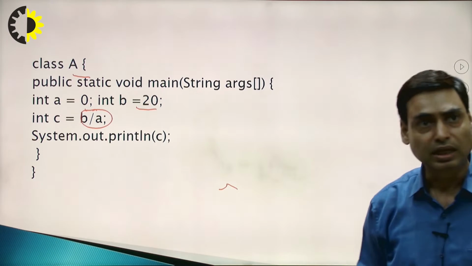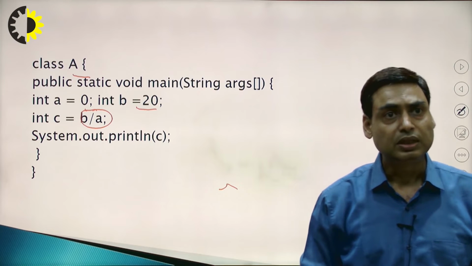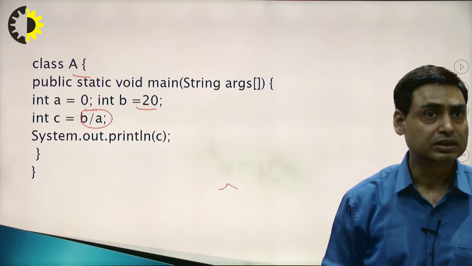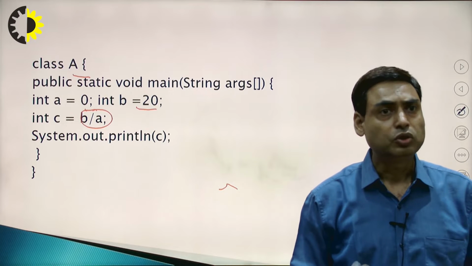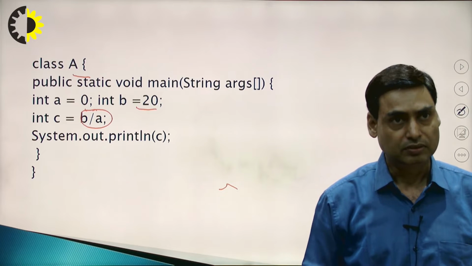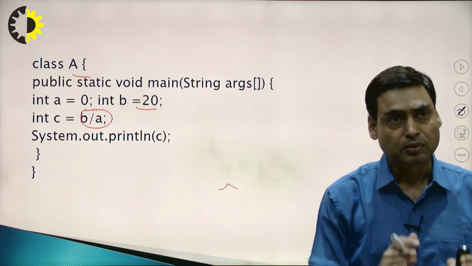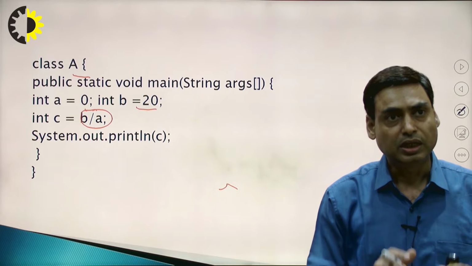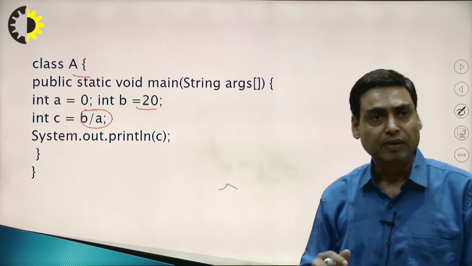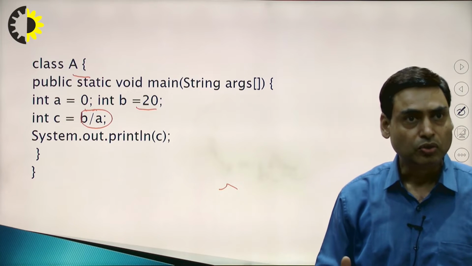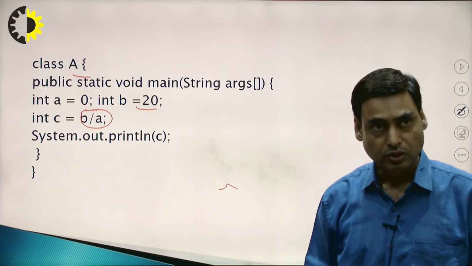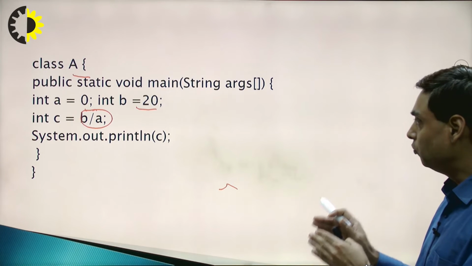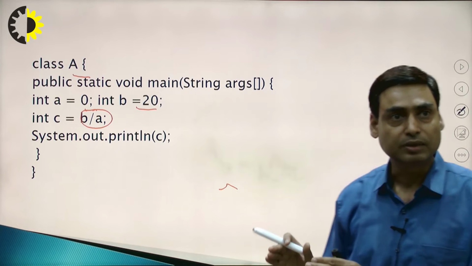So we can see that the program will terminate immediately. So we need to handle this type of error. In this simple program, we are not using any exception handling. If it is a small software that runs at the client side and the value of A equal to 0, the program will terminate abnormally and your program will not continue. So this is the program code in which we are not using any exception handling.